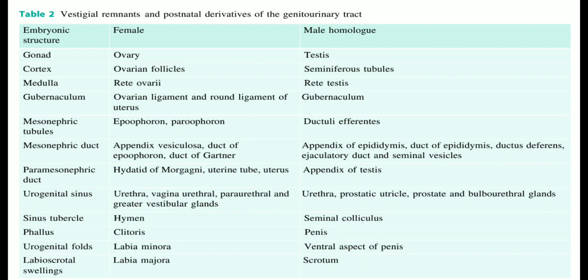Gubernaculum gives ovarian ligaments and round ligaments of the uterus in female, and in male results in formation of gubernaculum testis. Mesonephric tubules in the female embryonic structure result in epoophoron and paroophoron, and in males ductuli efferentes. Mesonephric ducts in female result in formation of appendix vesiculosa, duct of epoophoron, and ducts of Gartner, and in the male result in formation of appendix of testes, duct of epididymis, ductus deferens, ejaculatory duct, and seminal vesicles. So I would like you to study this whole table.